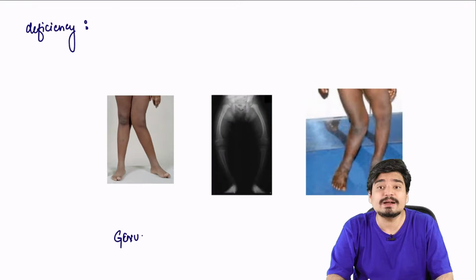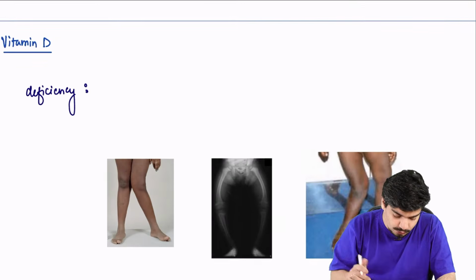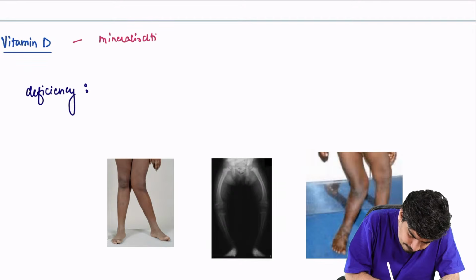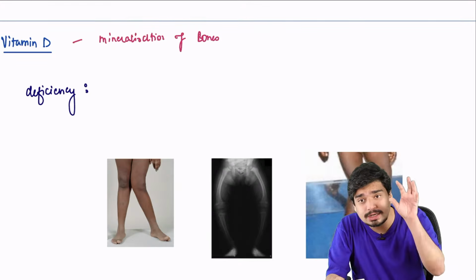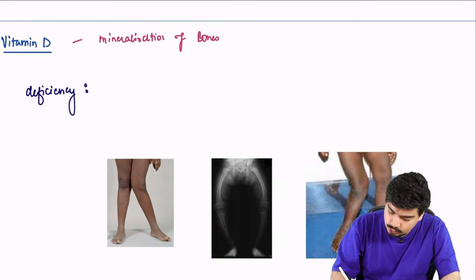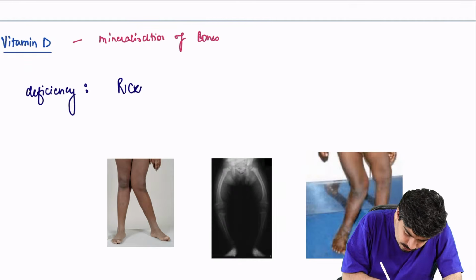Next, we come to vitamin D. We all know vitamin D is important for mineralization of bones. What is the main function? It helps in mineralization, deposition of calcium and phosphate in the bones, making bones healthy. Deficiency of vitamin D leads to rickets.